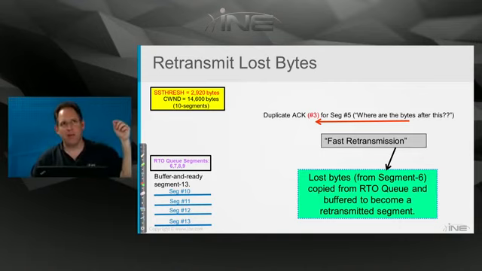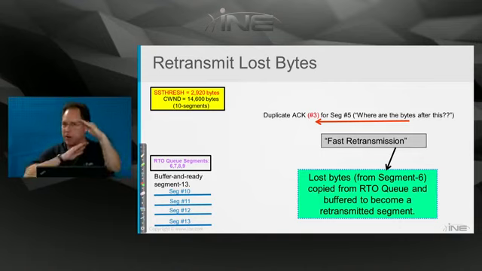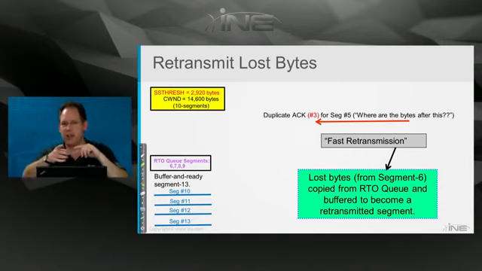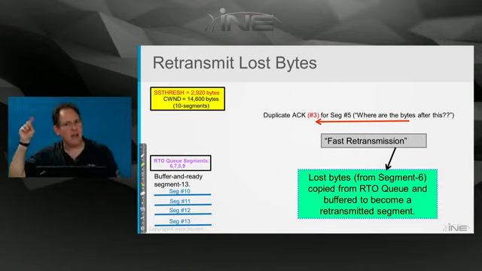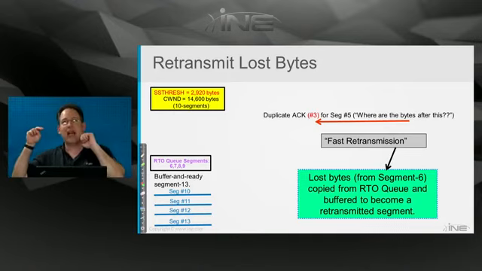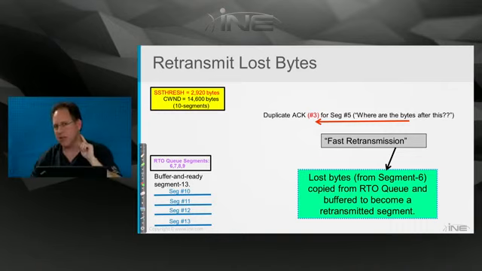The round trip time. Remember when the three-way handshake very first started? I sent you my sync and I started counting 1 millisecond, 2 millisecond, 3 millisecond, then wham, your sync plus ACK came back. I said, okay, let's see here. That was about 50 milliseconds from the time I sent you my sync until the time you acknowledged it.